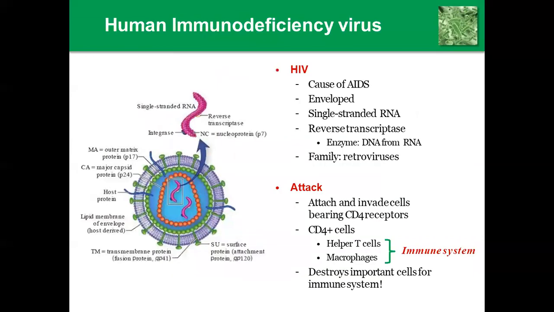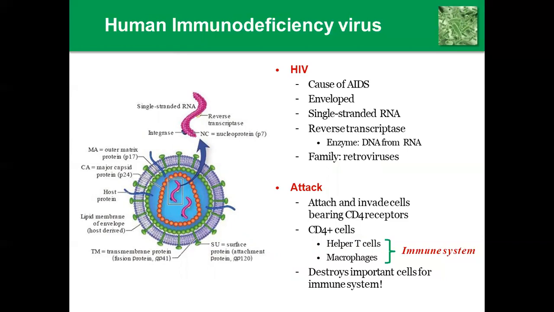The next is human immunodeficiency virus, that is HIV. HIV causes AIDS. It is an enveloped, single-stranded RNA virus with the reverse transcriptase enzyme, which makes DNA from RNA. The family is retrovirus. It attaches to and invades cells bearing the CD4 receptor, CD4 plus cells, that is helper T cells and macrophages. It mainly affects the immune system and destroys cells important for the immune system.